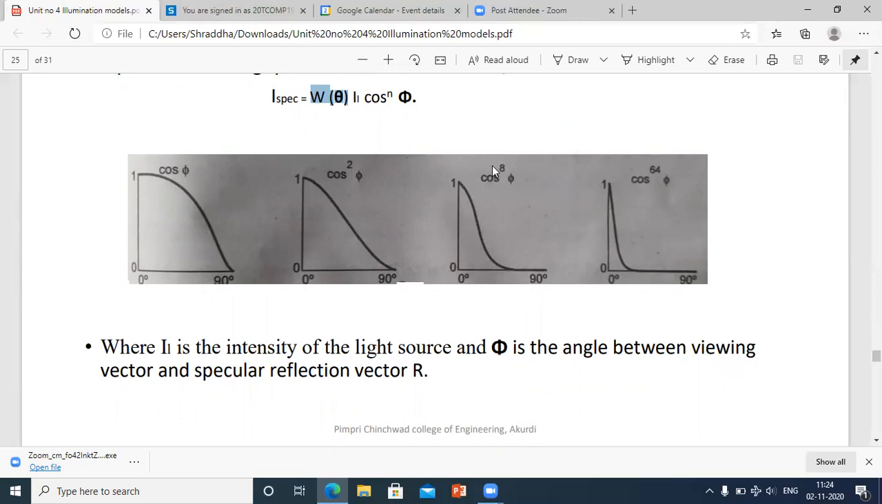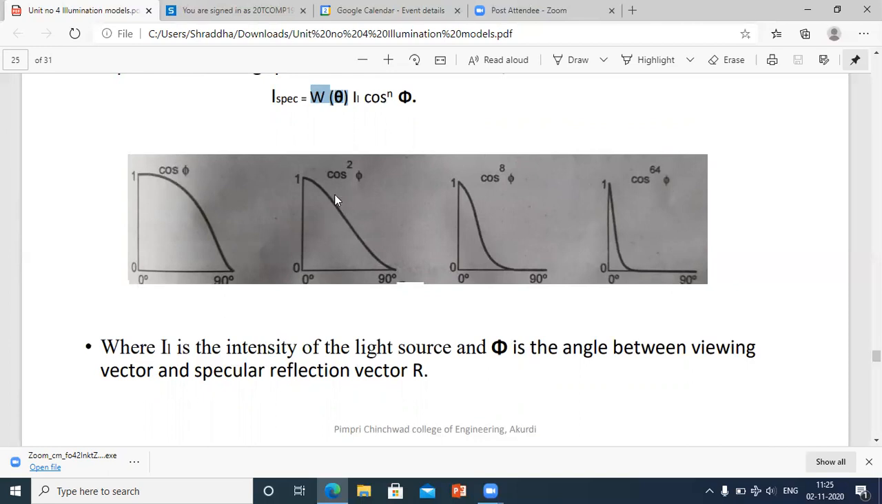If the surface is shiny, the value of n will be large. Shiny surfaces will be reflected immediately. If the power of n changes, means what? The shiny surfaces are having n power, that is larger power, and the rough or the dull surfaces are having the power of n that is small. Okay, so this is a dull surface, so the power is very low.